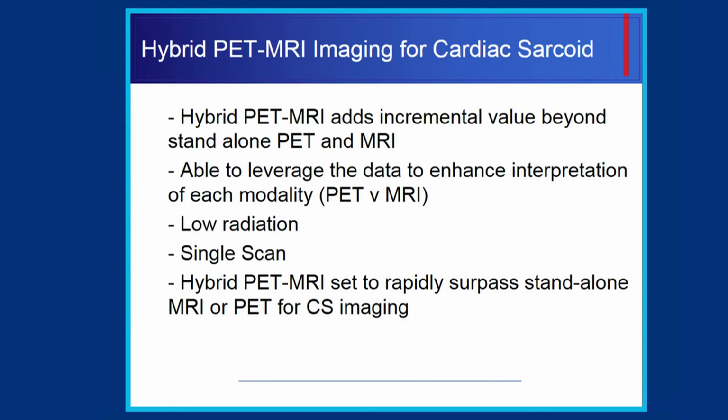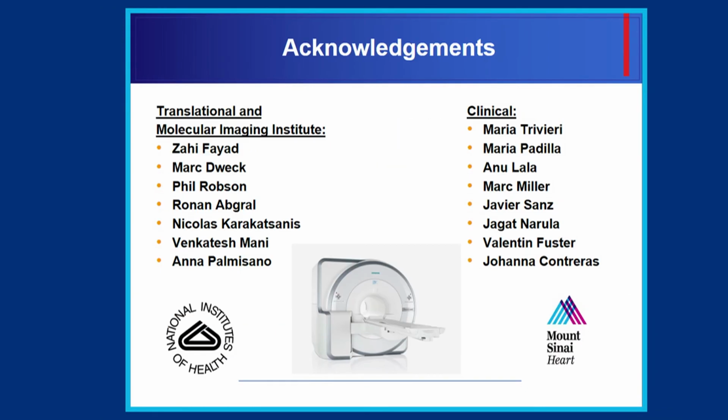So to summarise, hybrid PET MRI I think adds incremental value beyond standalone PET or MRI, and we're leveraging the PET to help with the MR interpretation and also the MR with the PET. There's low radiation, it's a single scan, and I believe this is a no-brainer that it's going to rapidly surpass standalone MRI or PET imaging for cardiac sarcoidosis in the near future as these scanners become available.